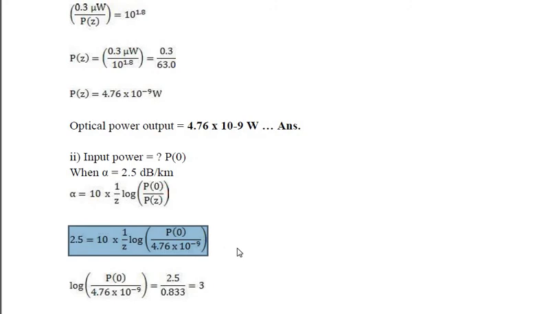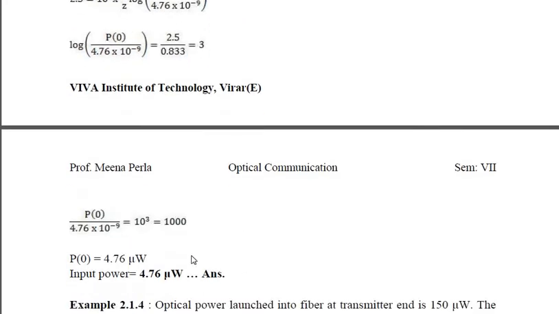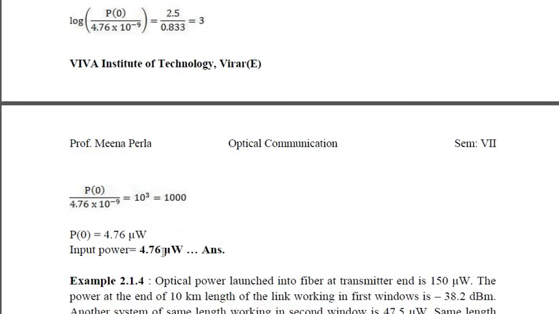Okay. So the last question we'll do for today. Actually, two more questions we'll do, and then we will end this attenuation part. So the fourth numerical says: optical power launched into fiber at transmitter end is 150 microwatt.